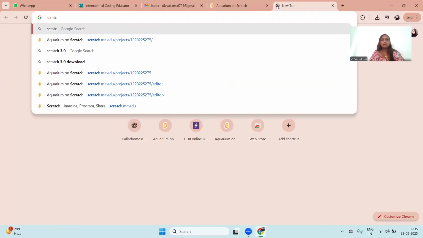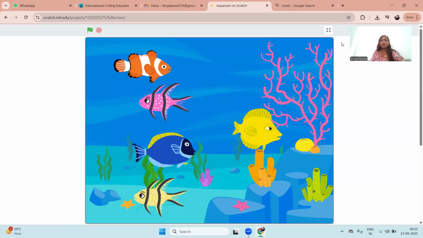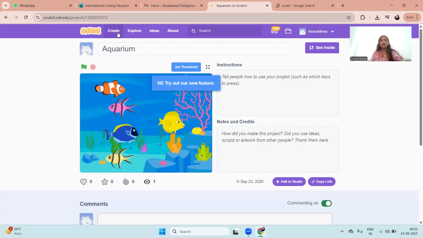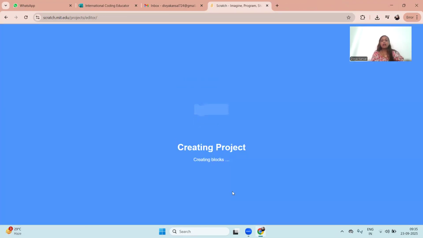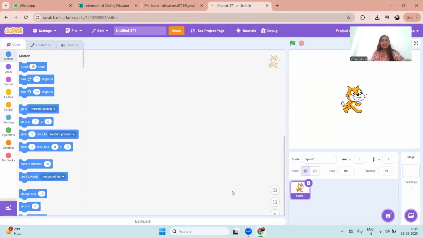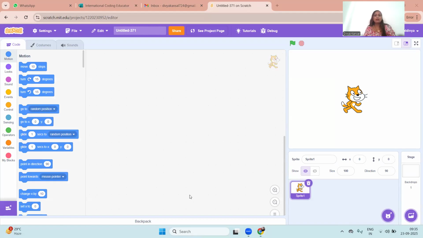Very nice. So let me quickly open the Scratch platform. It's already open. You can always click on the create button on the top left corner. Here you can make games, animations, anything that you like. So this is the Scratch platform.